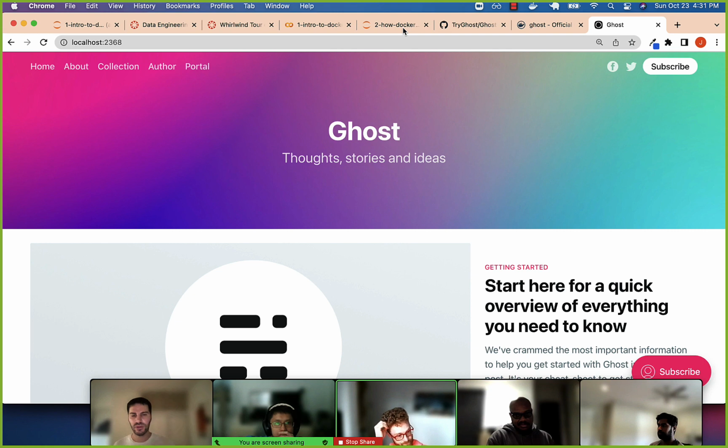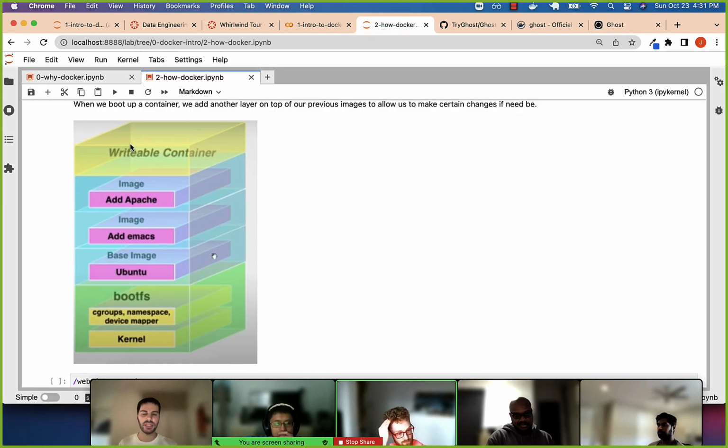So it seems like we have to actually make some changes. That's this top layer where we save our user. All those types of changes are happening in the container layer. So when we're running and interacting with something, making changes, that's just another layer on top that we can write to without affecting any of the underlying images.